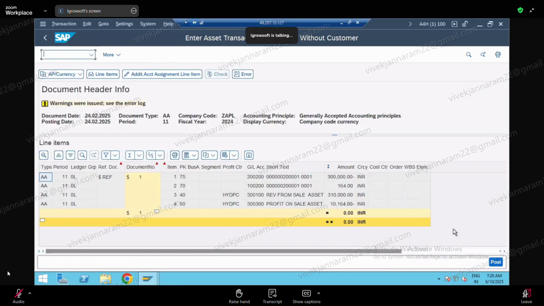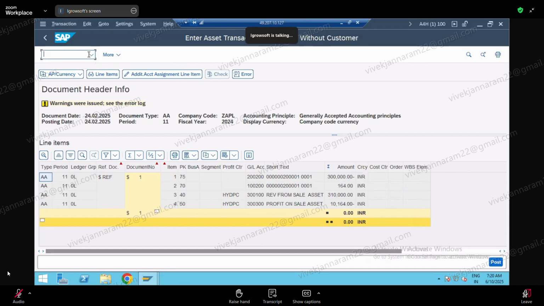So you got this entry. How much we are losing out here? Is it loss or gain? It is gain, no? Profit on sale. How much? 10,160. Got it?